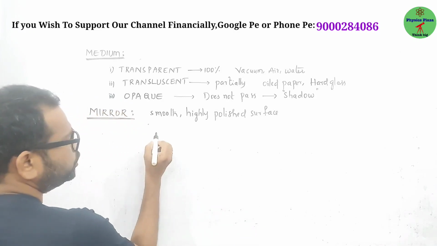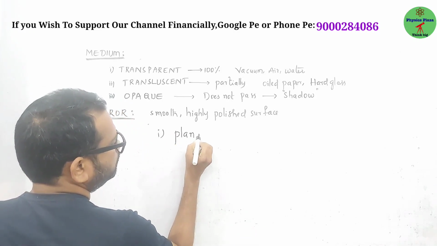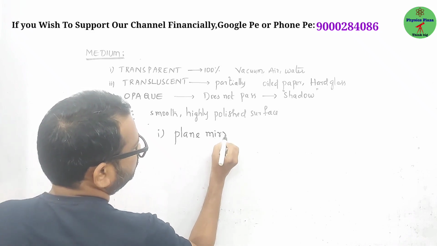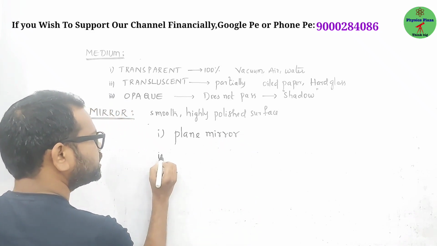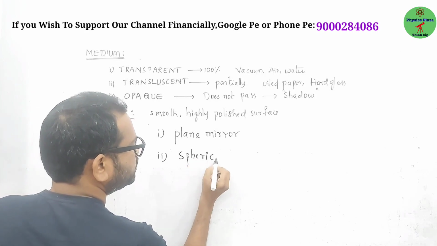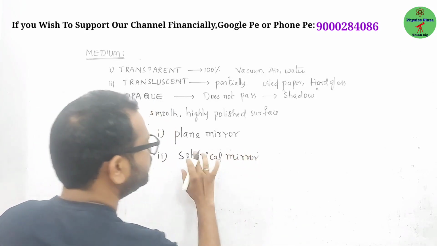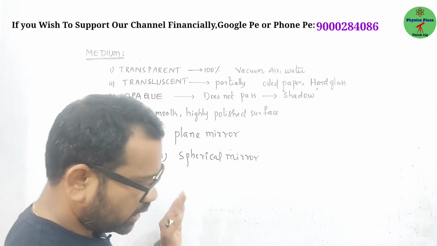Dear children, here we have two types: one is plane mirror, the second is spherical mirror. In our class 7th, we don't have a discussion about the spherical mirror; we'll see the definition and leave it. Plane mirror: try to understand.